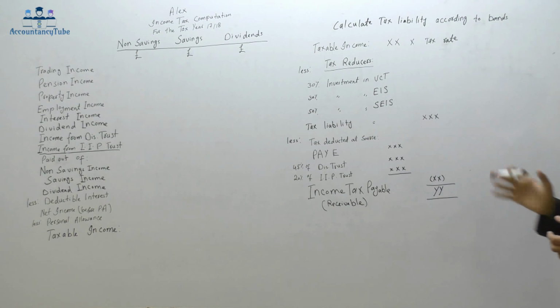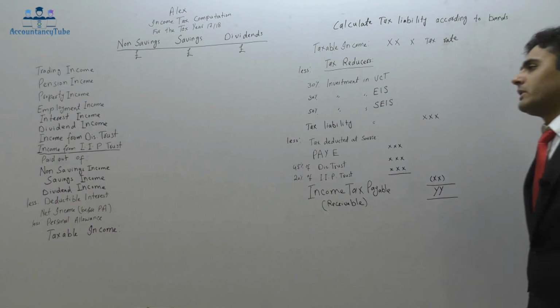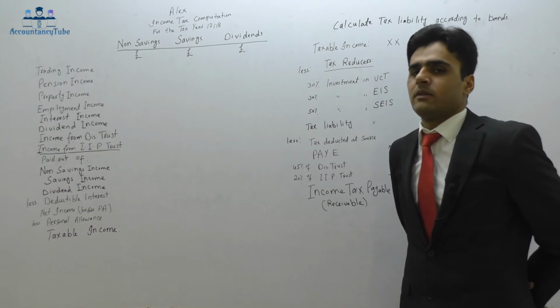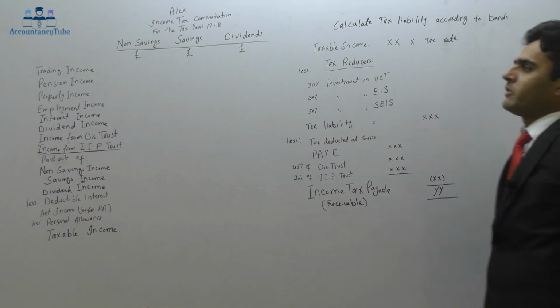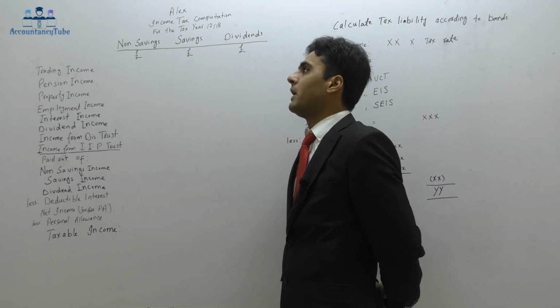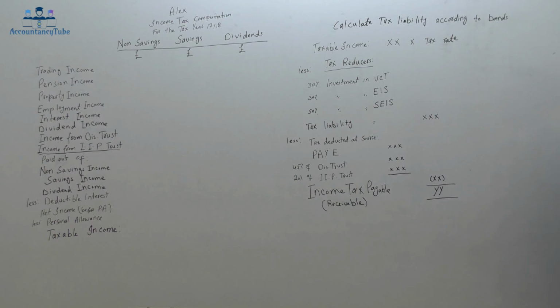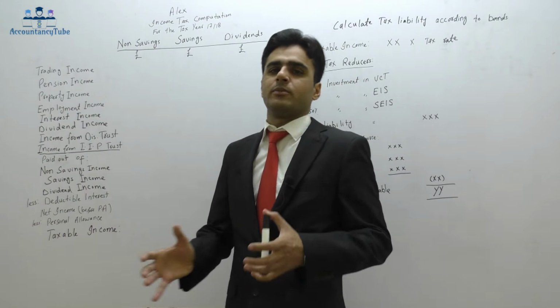Now I've made up the income tax pro forma on the board, as I said. First of all, we'll have to write down the taxpayer's name on top. So that's what I did. I write down Alex. I've just made up the name. So Alex is the taxpayer's name in this case. After that, income tax computation. That's what we are doing. And just beneath that, the tax year for which we are making the income tax pro forma. So in this case, we are making it for the tax year 17-18, as you can see on the board. So that's how we start making the income tax pro forma.